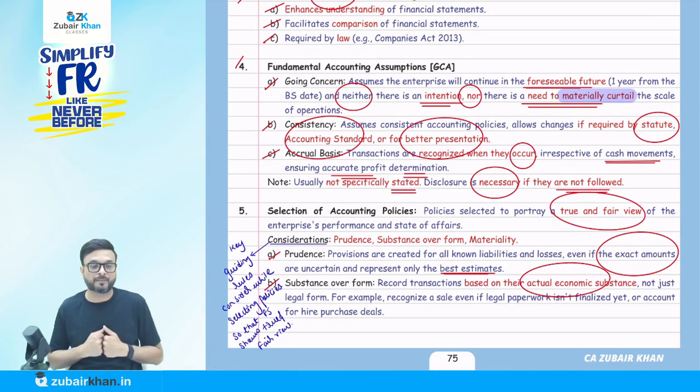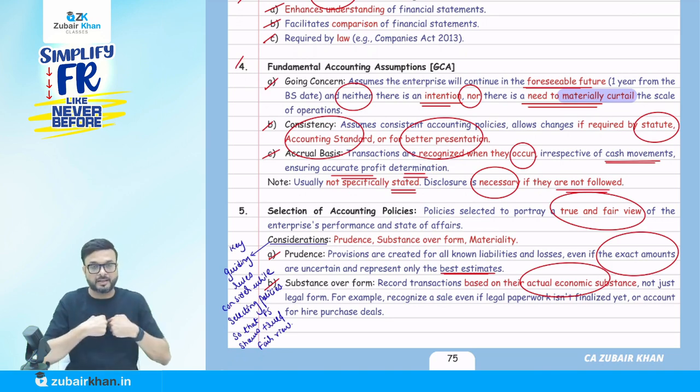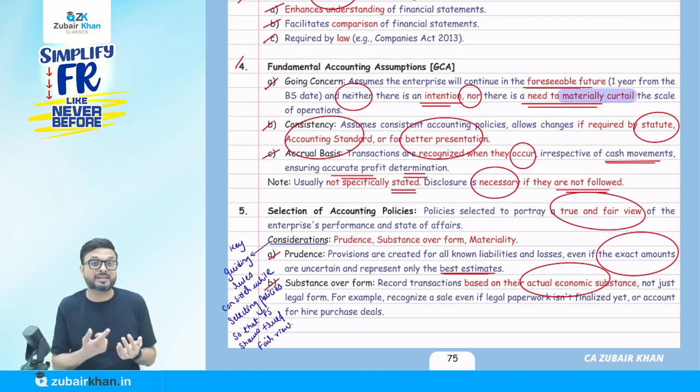I purchased a land on 31st of March. I paid the amount and took possession of the land. But the paperwork has not yet been done and it is not yet transferred in my name. It is going to happen on 15th of April. So you will say, sir, on 31st of March you are not the owner of the land. I say, why? Because you paid the amount and took possession, but it is not transferred in your name. On paper, I may not be the owner.